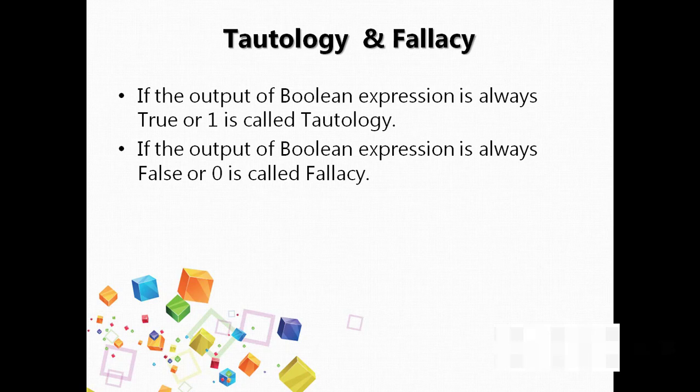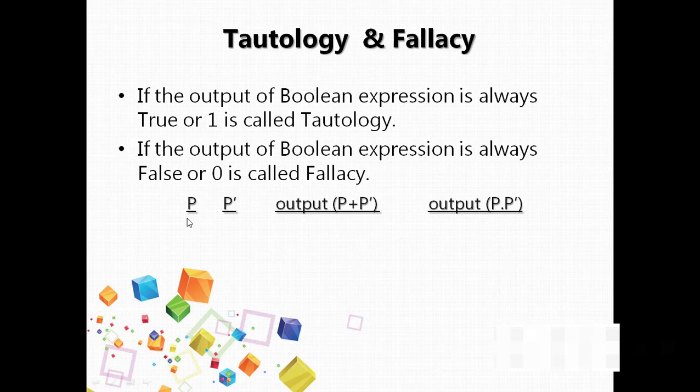Now let us take an example, as we have already learnt truth tables in the previous class. We will take an expression and see whether it holds true for tautology or fallacy.